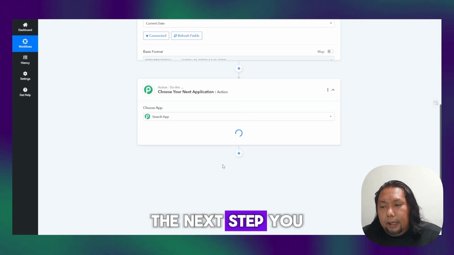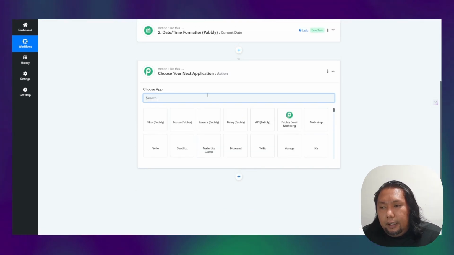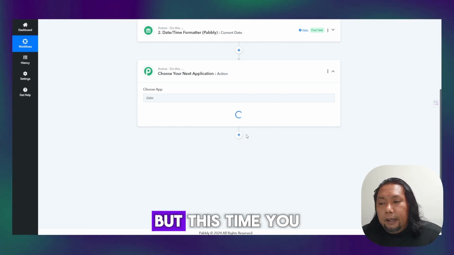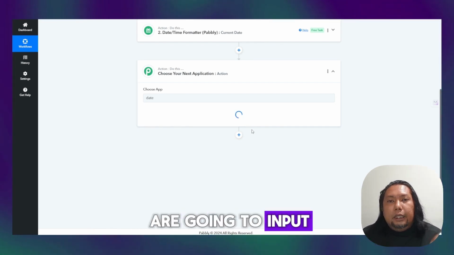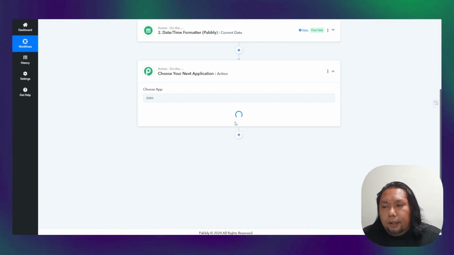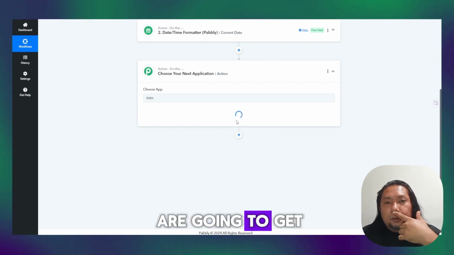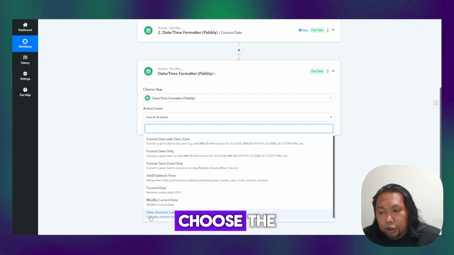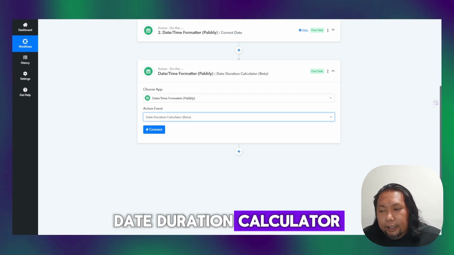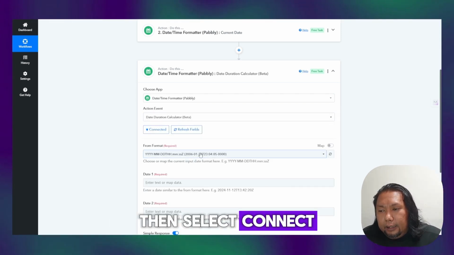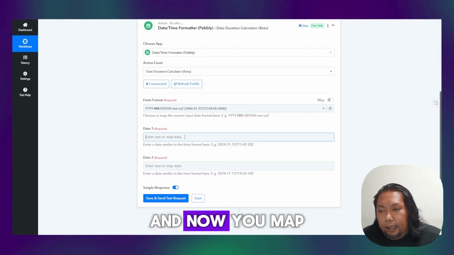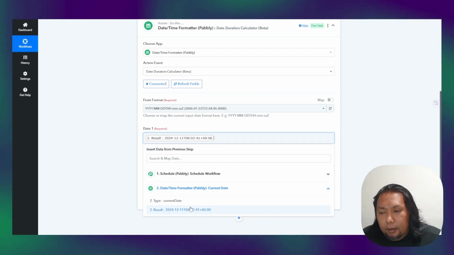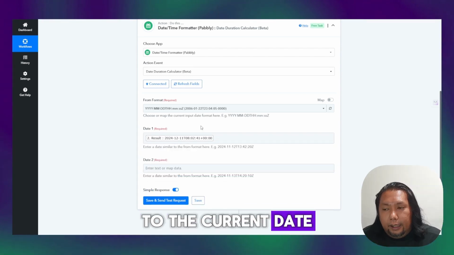The next step you want to add is also the date and time formatter, but this time you are going to input different data. Number one, you are going to get the current date, which we will map from the previous step, and we want to choose the date duration calculator. And then select connect, and now you map date one to the current date from the previous step.